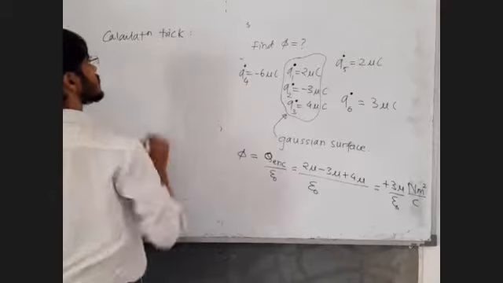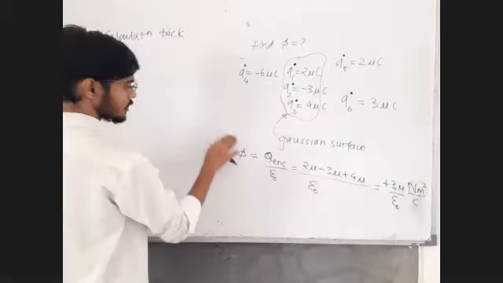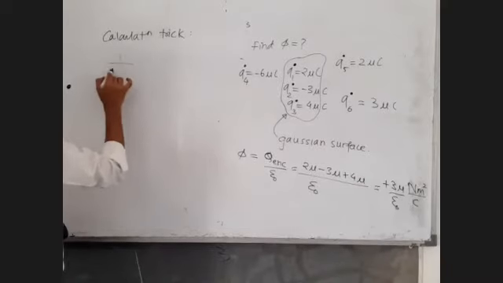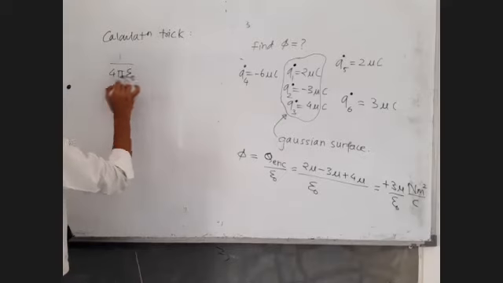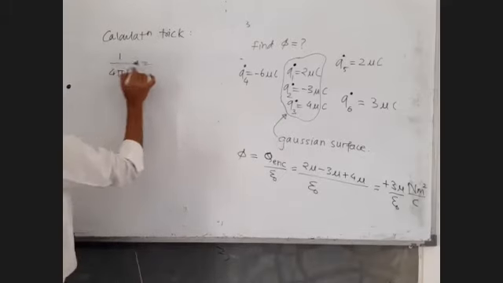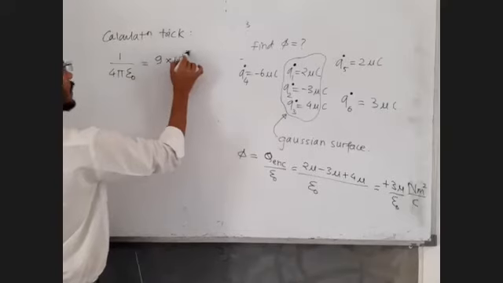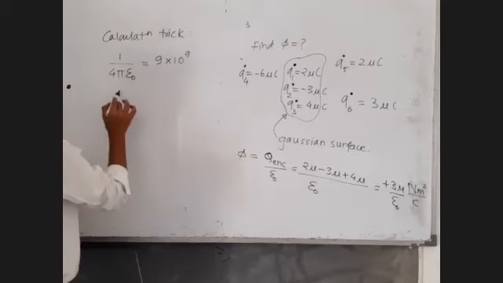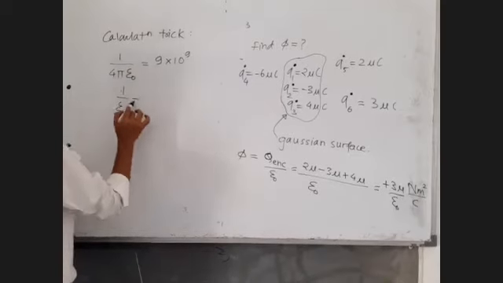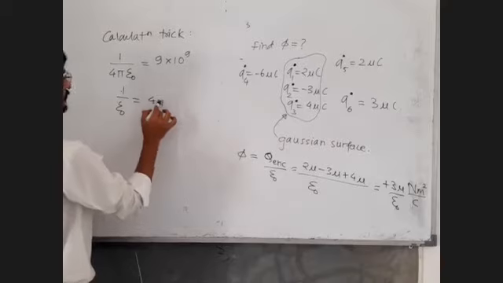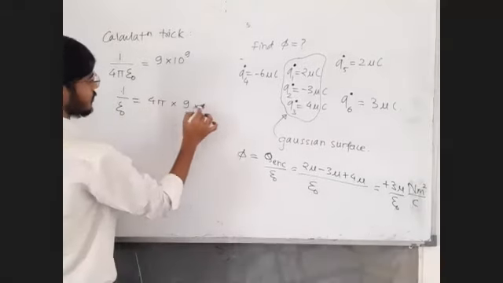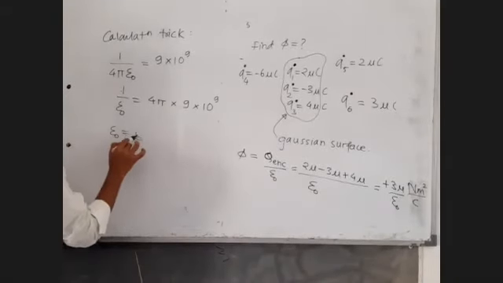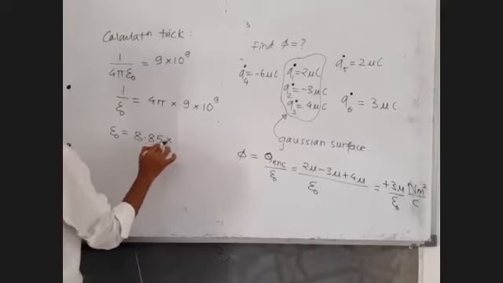When you do flux calculation, at that time you will need this calculation trick. What you actually know is 1 upon 4 pi epsilon 0 we already know. So it is 9 into 10 raised to 9. Just forget about unit right now, it is SI unit. So what is 1 upon epsilon 0? Very simple. This 4 pi on the right hand side, 4 pi into 9 into 10 raised to 9. That's it. And epsilon 0 is 8.85 into 10 raised to minus 12.